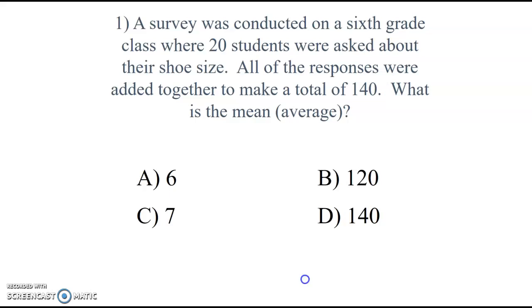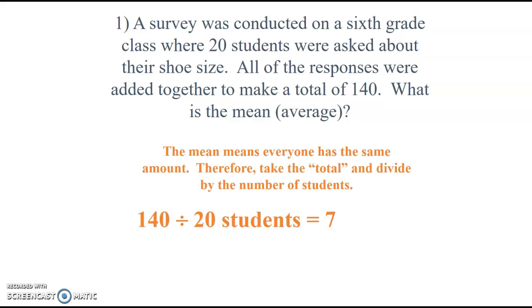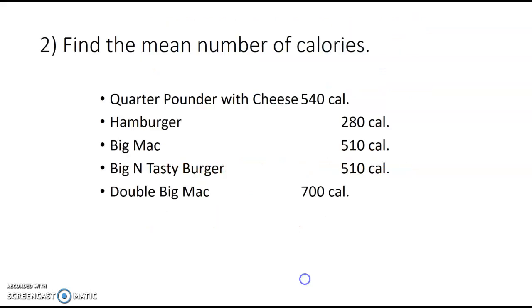Okay, let's look. The answer is 7. Because if I added all these numbers up, I added 20 different numbers up, I got 140. Then I had to divide 140 by my 20 data items. So 140 divided by 20 equals 7. So the average shoe size is 7.